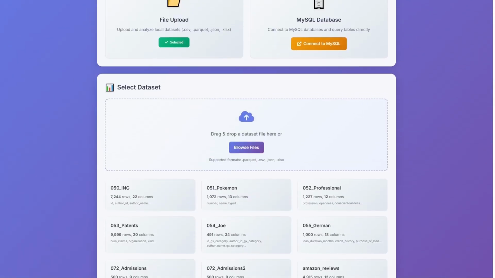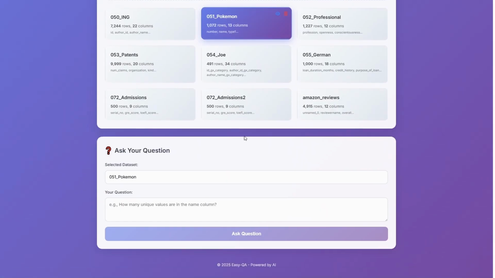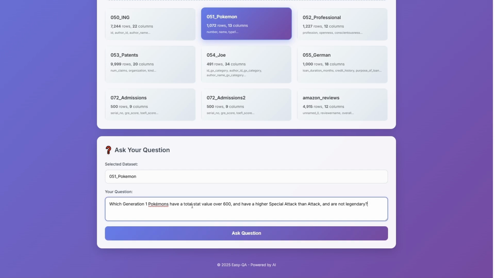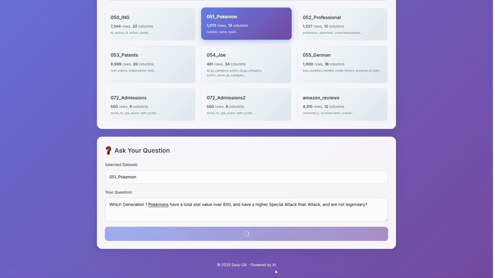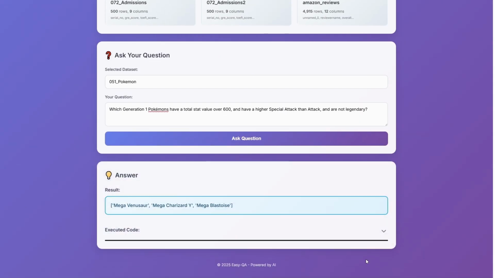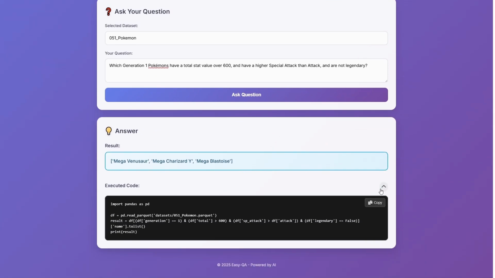Now, let's see the framework in action with a live demonstration. I'm going to ask a question that is deliberately complex, something a non-technical user might ask. And in just a moment, we get our exact answer. No code, no complex tools, just a simple question, yielding a powerful result. This is the accessibility we aim to create.